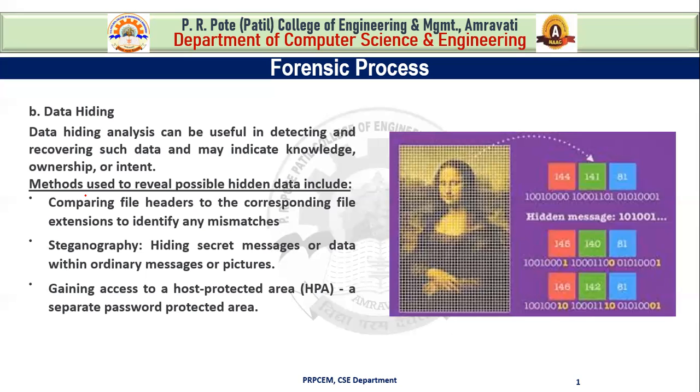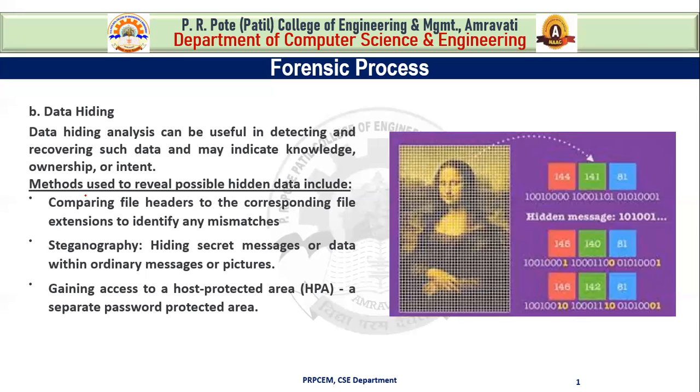First one is comparing file headers to the corresponding file extensions to identify any mismatch. Here we can use digital signatures and hash codes also to compare the data and any mismatches. Then the second method is steganography.